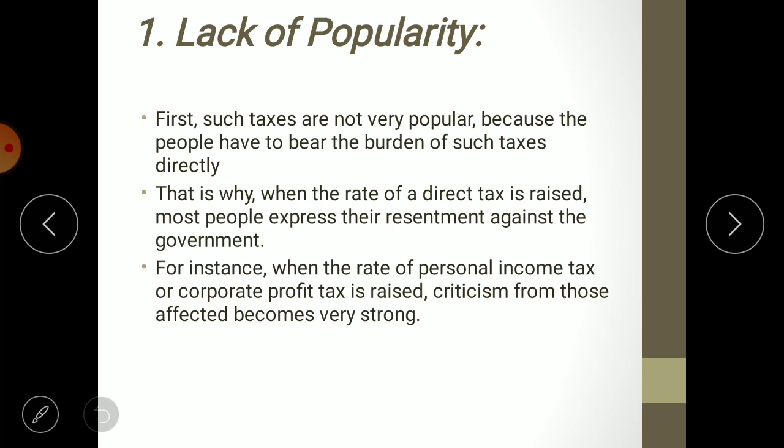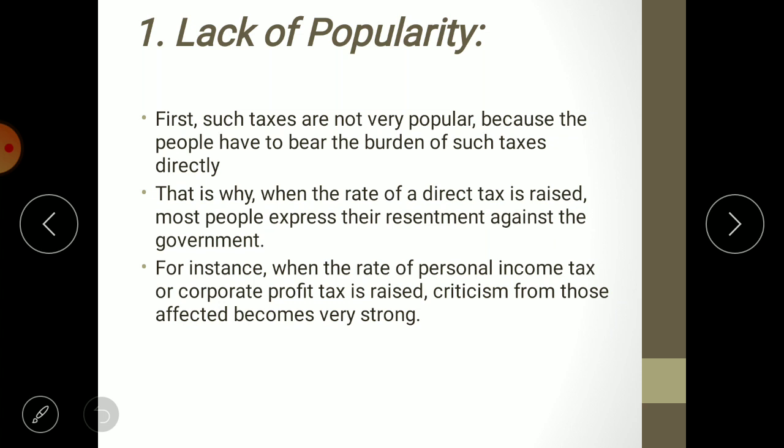See what happens, you are earning. Why are you earning? Because you want a very good life. Yes or no? So in the greed of getting a good life, you are earning, and when income comes in your hand, before you enjoy it, government takes its share. So it is very pinching to the taxpayer that I am earning, I am hardworking, I am earning for my betterment, and instead of getting betterment, government is taking my income. So that is why people don't like direct taxes. People never like to pay taxes at all, which makes direct taxes unpopular.